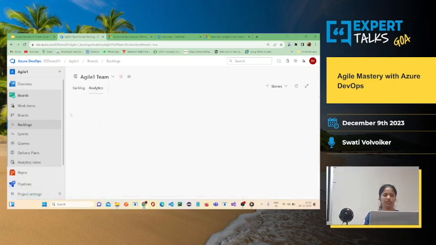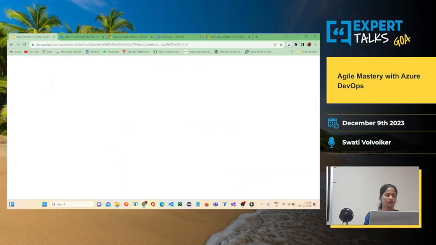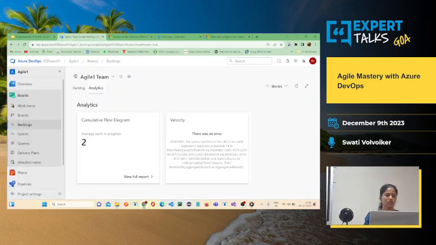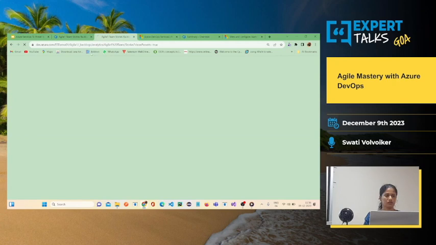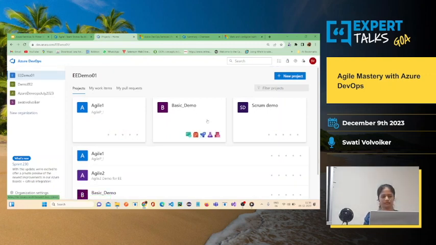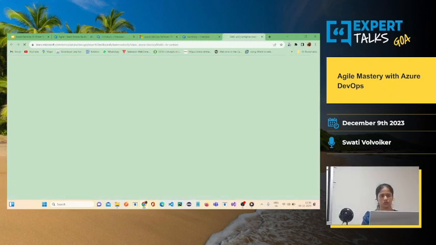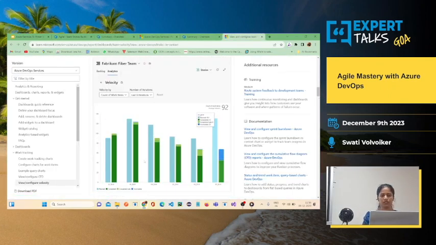Similarly, there is analytics over here, which will give you the velocity and the flow diagram. Let me just open some other project. It will give you the progress of the sprint basically, and it will show you what are the things that the team has planned and what are the things that the team has achieved. If I just show you the velocity, it is sort of this flow diagram.